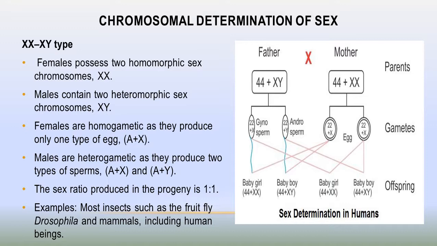So there are 50% chances of a baby girl and 50% chances of a baby boy. Dear students, XX-XY type of sex determination mainly occurs in mammals, including humans, and in fruit fly, whose scientific name is Drosophila melanogaster.